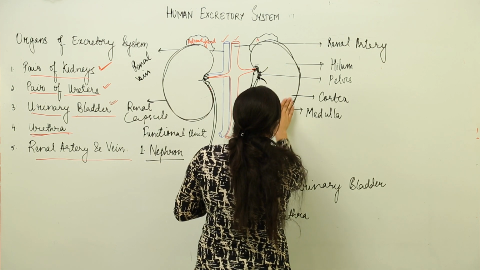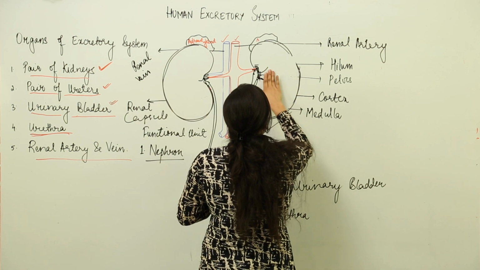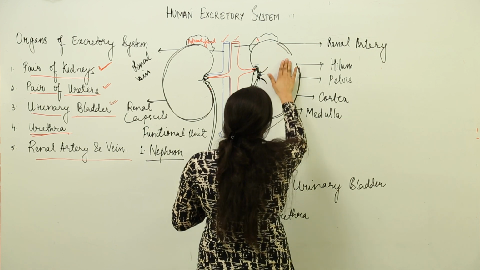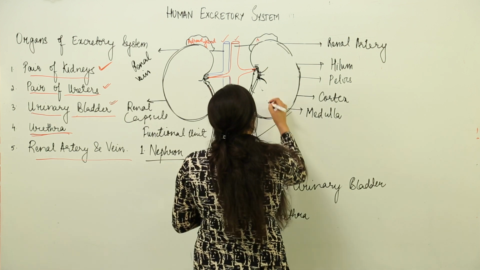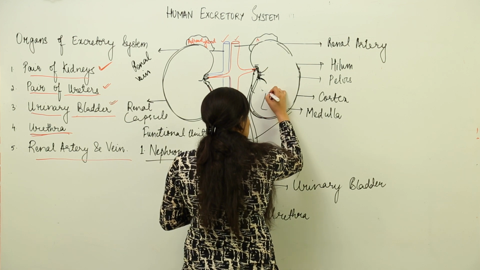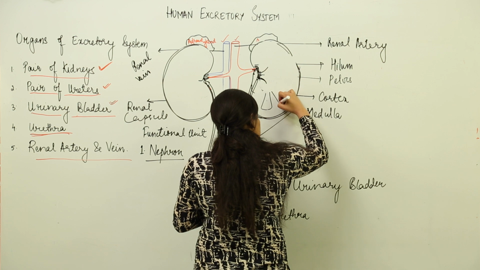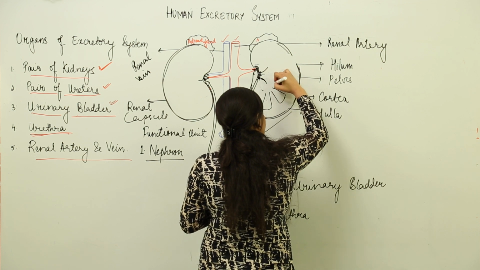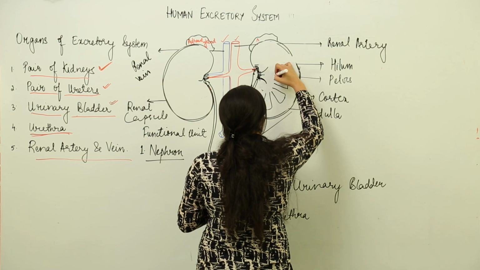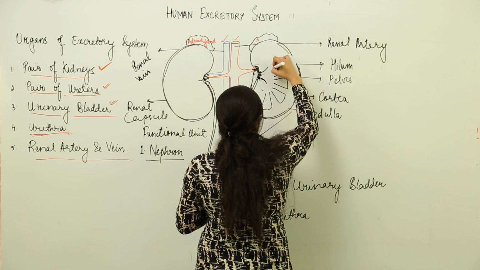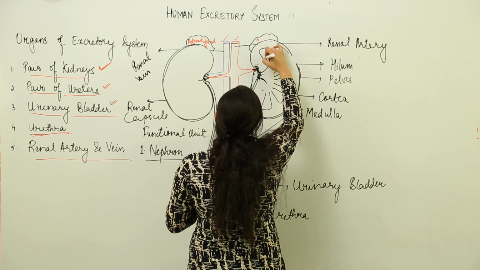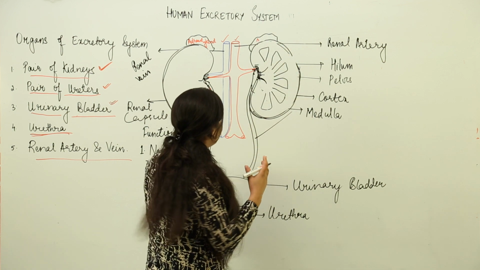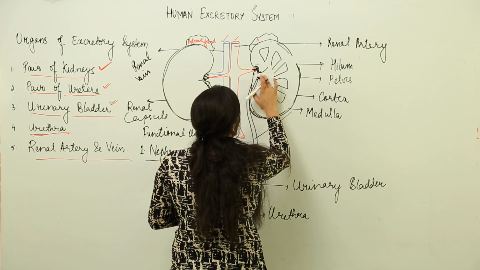Now, we are going to consider what is actually present inside the kidney, how it is arranged, and where the nephrons are located. So we have pyramid-like structures present over here. This is what a kidney looks like. Of course, for a better understanding we will have video illustrations as well, but for now, in case you have to make a diagram, please try and understand it from a diagrammatic point of view.